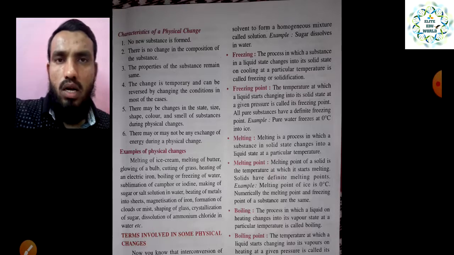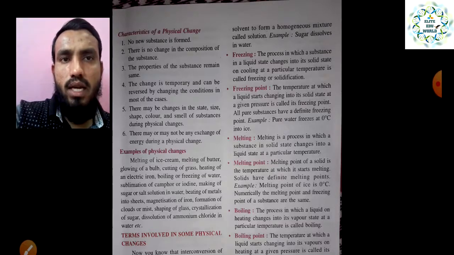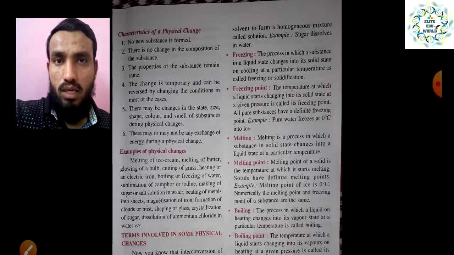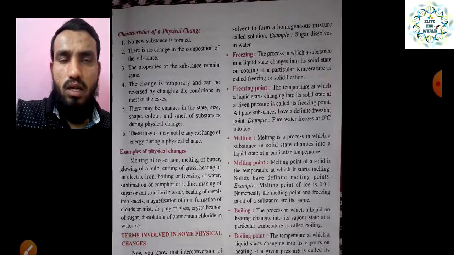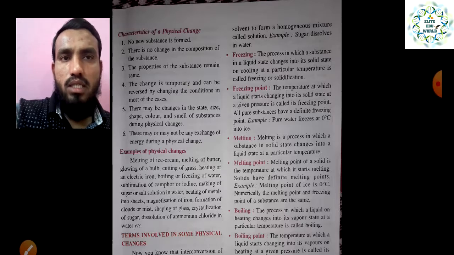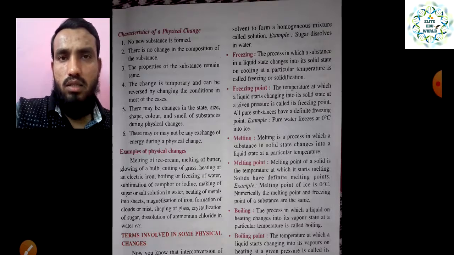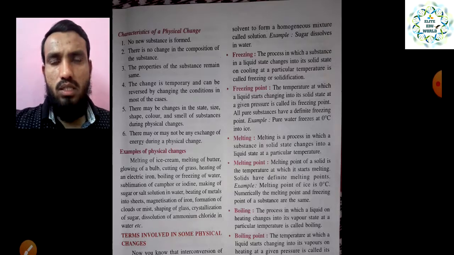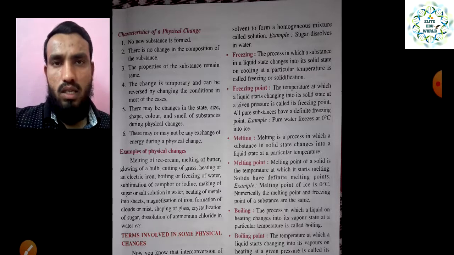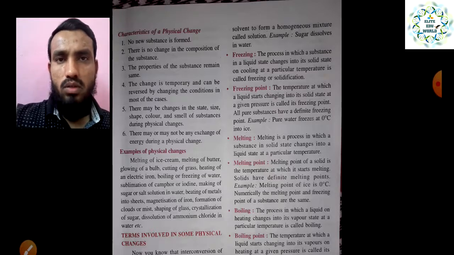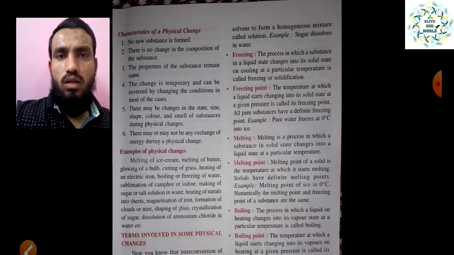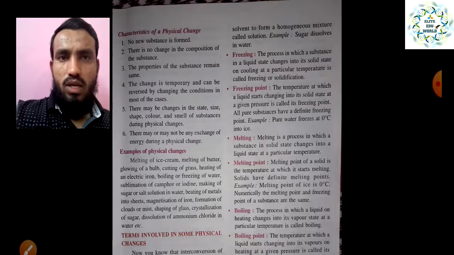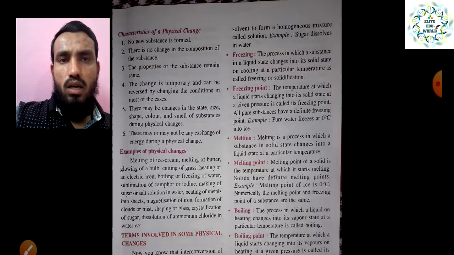The characteristics and composition of the matter remain the same, and the change is temporary, right? It is not a permanent change, because we can reverse it. It is temporary and in most cases can be reversed by changing the conditions. In most examples, once you give heat, it changes, and once you reduce the heat, it comes back to the original state. So it is a temporary, reversible change, but we have to remove the forces we are applying, or reverse the conditions.